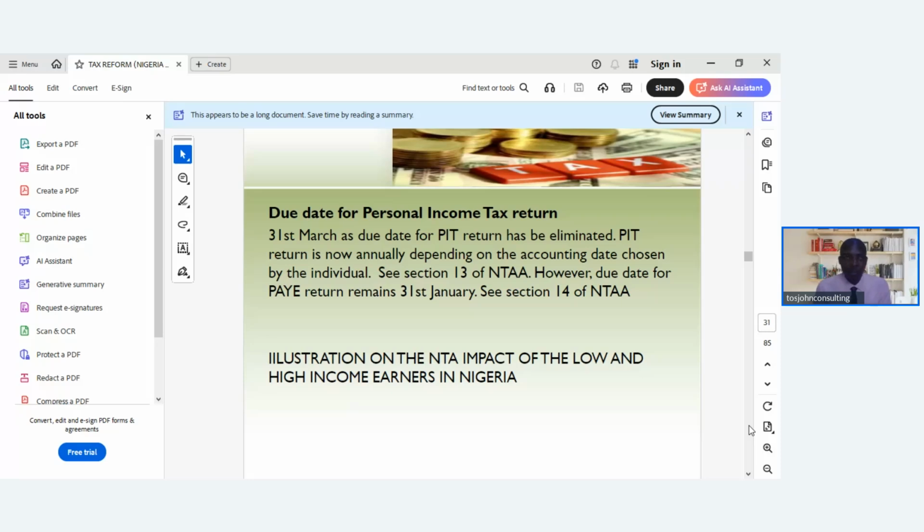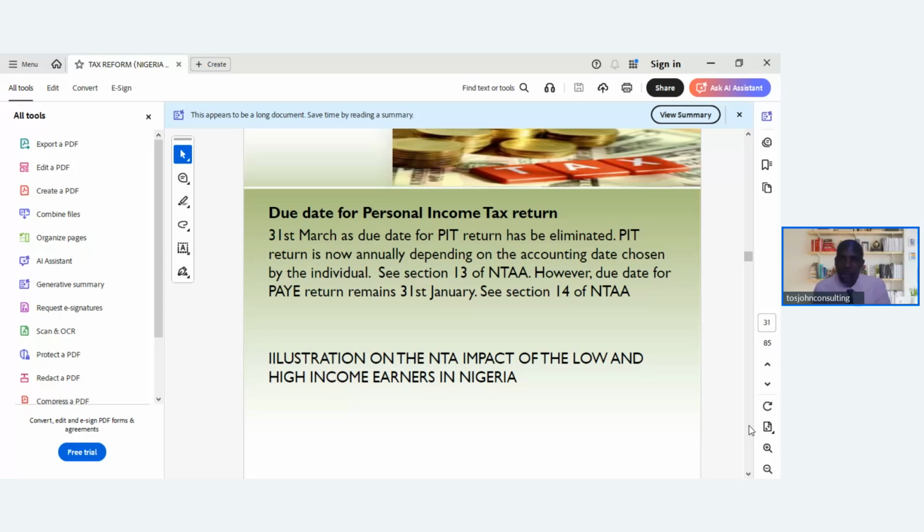And then the entrepreneurs, business owners, and all of that, they will file their own tax 90 days after the accounting year end, which is 31st of March. But what we now have in the NTA from next year is that the due date is now 31st of March, as the due date for PIT return has been eliminated. So the Personal Income Tax Act has been repealed, and we now have the Nigerian Tax Act. So it is 31st of March that we now have going forward from next year.